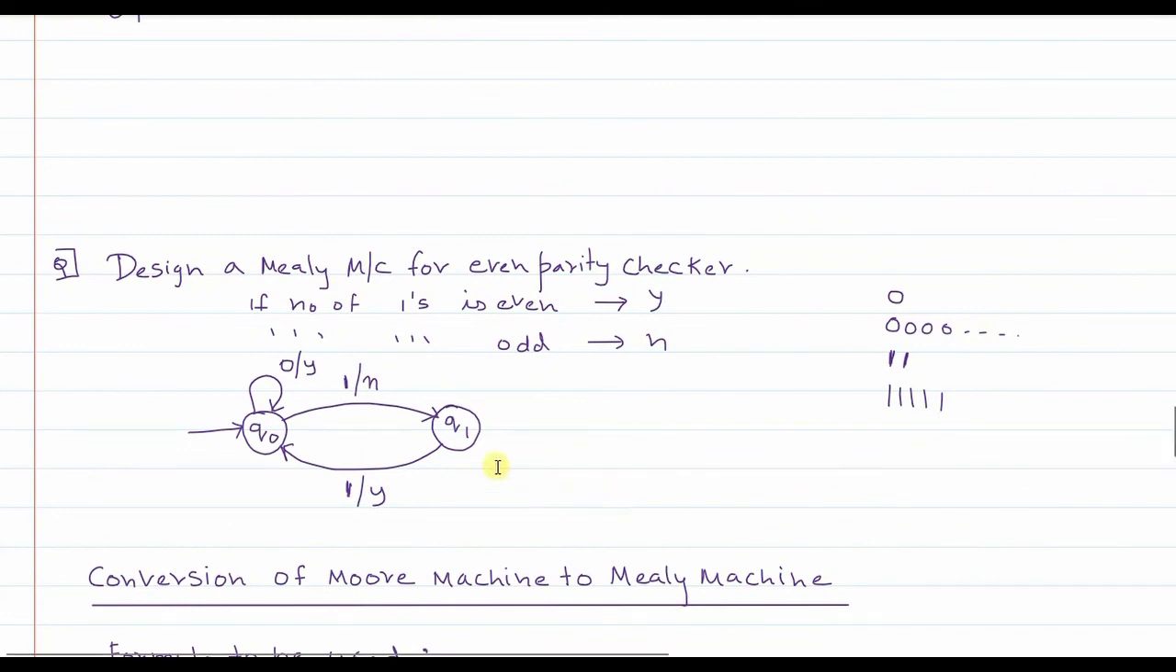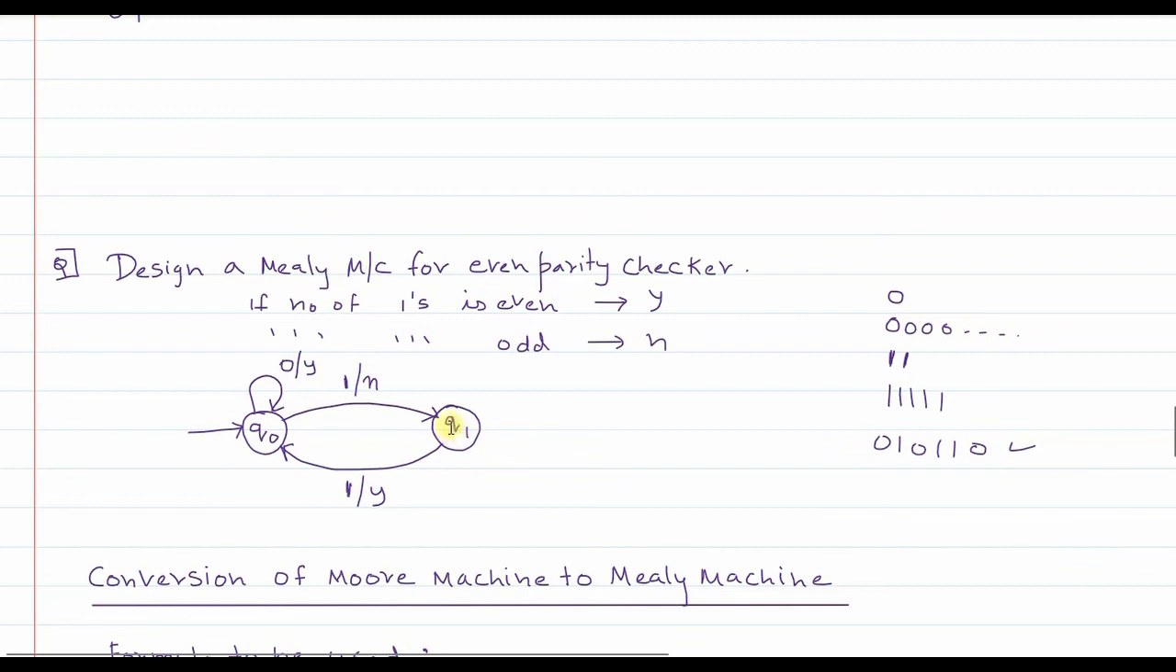Now in between there could be some number of zeros, correct? Now if somebody gives you a string, for example 0 1 0 1 1 0, suppose this string is given. Initially you are in the Q0 state. When the first 0 is encountered, the output will be yes and you remain in Q0. When the first 1 is encountered, you go to Q1 and the output is no.